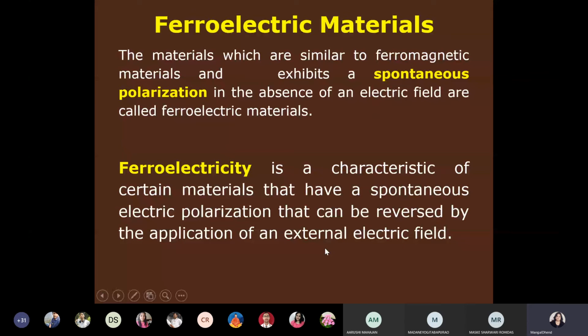Why will polarization be reversed? Because if polarity changes, positive becomes negative and negative becomes positive, then dipole moments will reorient, because dipole moments are created due to the attraction between the external applied field and the charges. So when you change the electric field, the dipole moment direction will change.